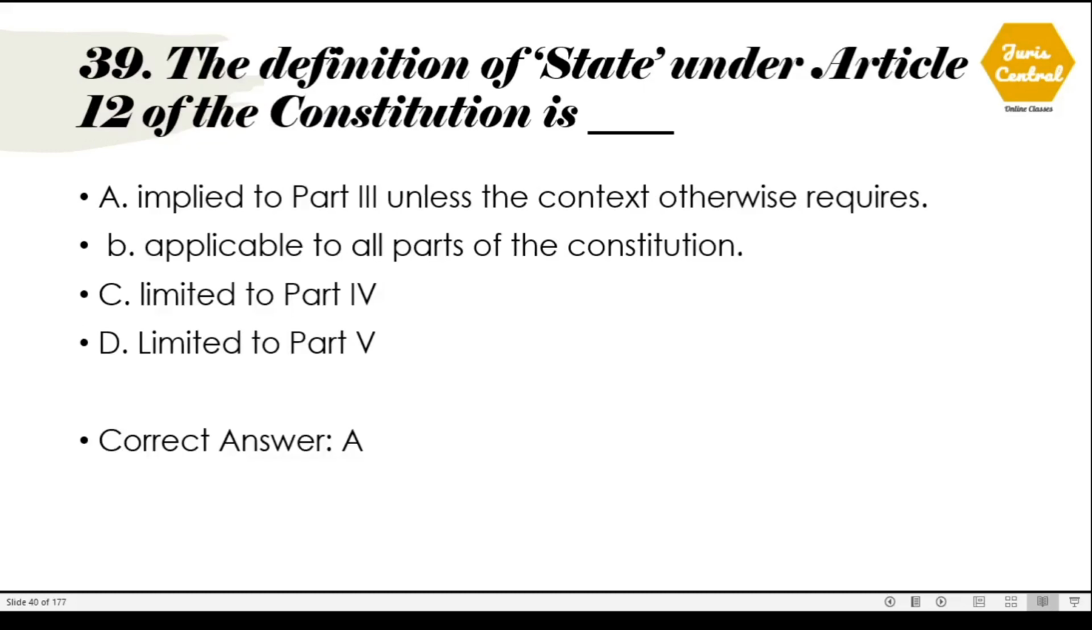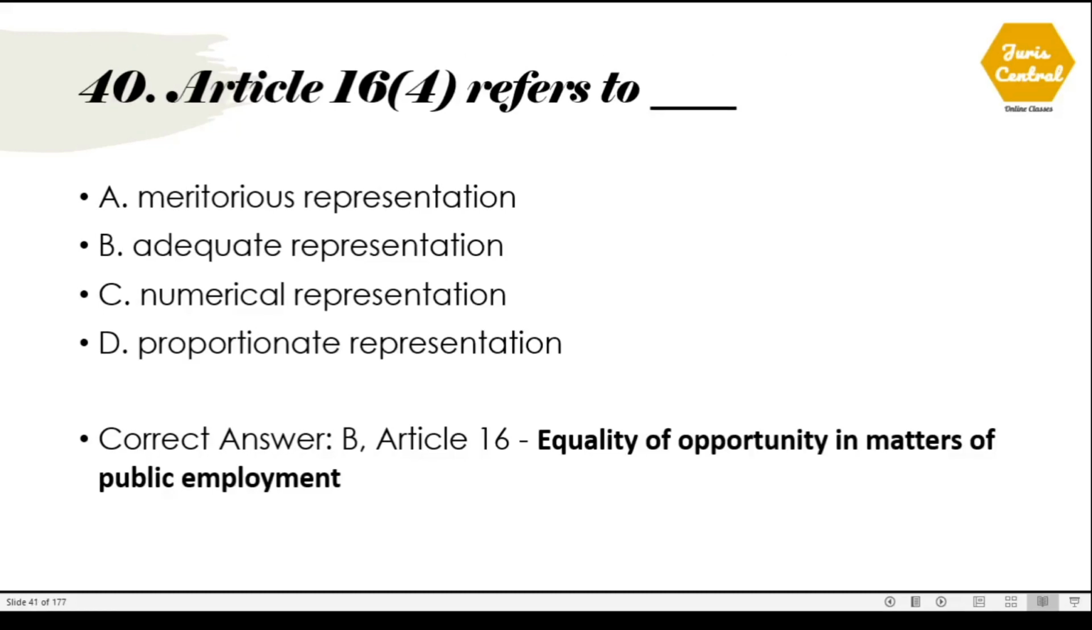39. The definition of state under Article 12 of the Constitution is. The correct option is, it is implied to Part 3 unless the context otherwise requires. So the correct option is option number A. Question number 40. Article 16 Clause 4 refers to. So the correct option is option number B, adequate representation. Article 16 deals with equality of opportunity in matters of public employment.